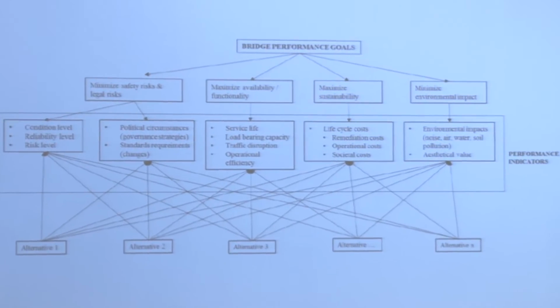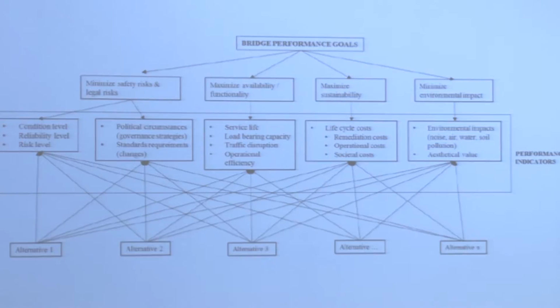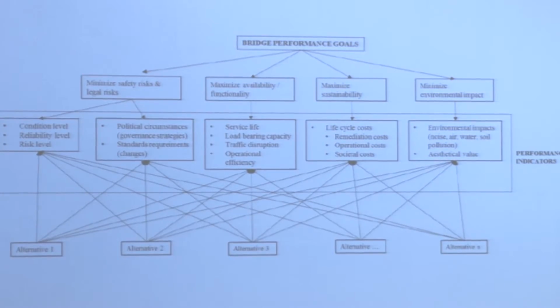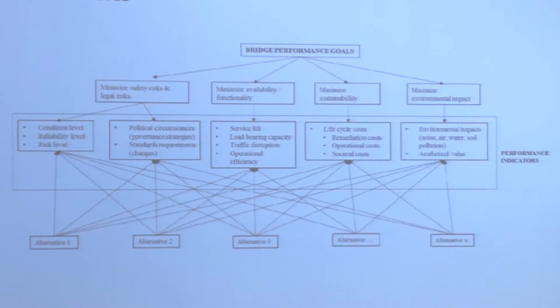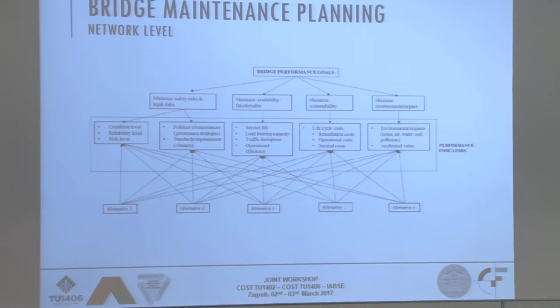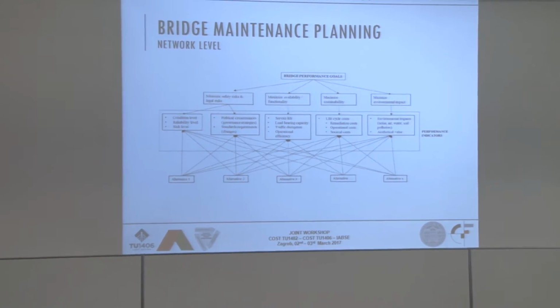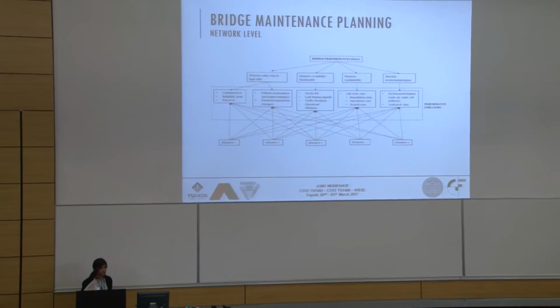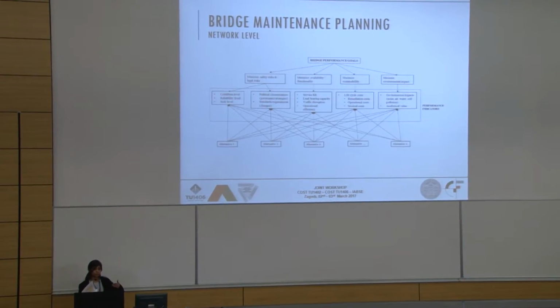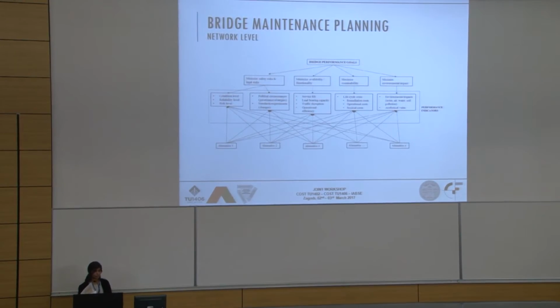For example, we need to maximize safety, we need to reduce the environmental impact, and so on. There could be a number of these performance goals, and all of them could be conflicting with each other. To represent these performance goals, we have a detailed document of performance indicators that helps us quantify these goals in our decision-making problem or during our maintenance planning.